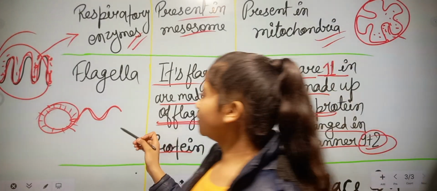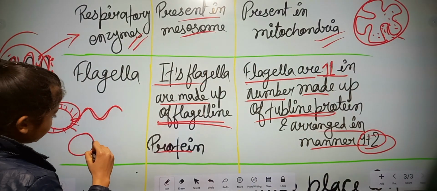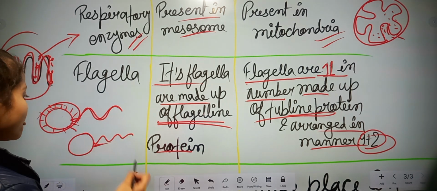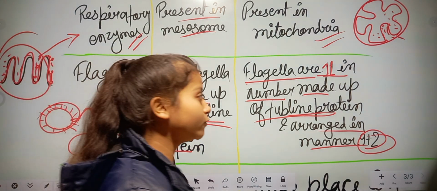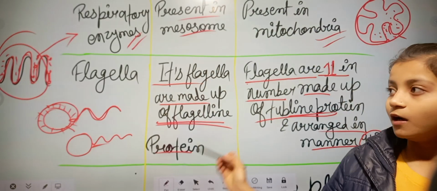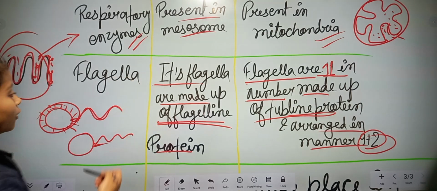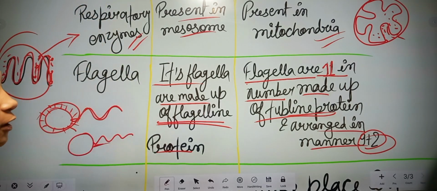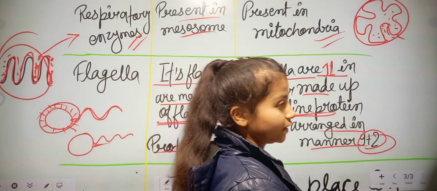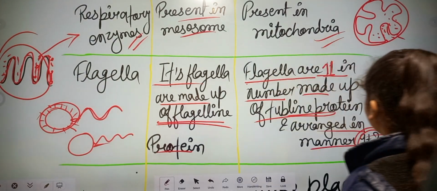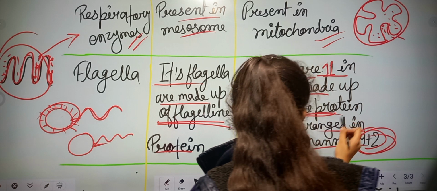We know that flagella is a part of the cell that helps the cell to move here and there. So in this chapter we will read about flagella, cilia, and all the organs like cell wall, mitochondria, plasma membrane in detail.